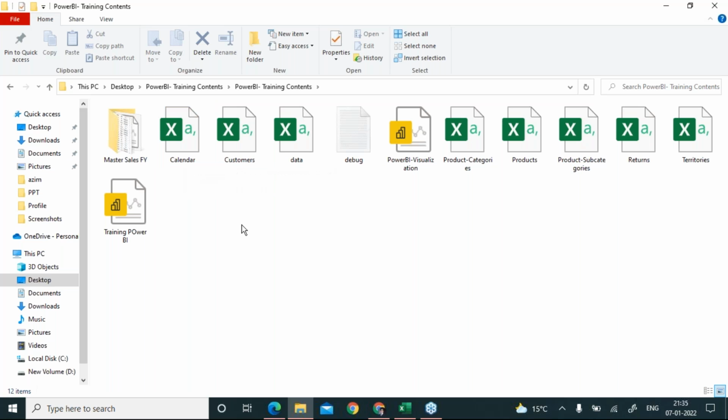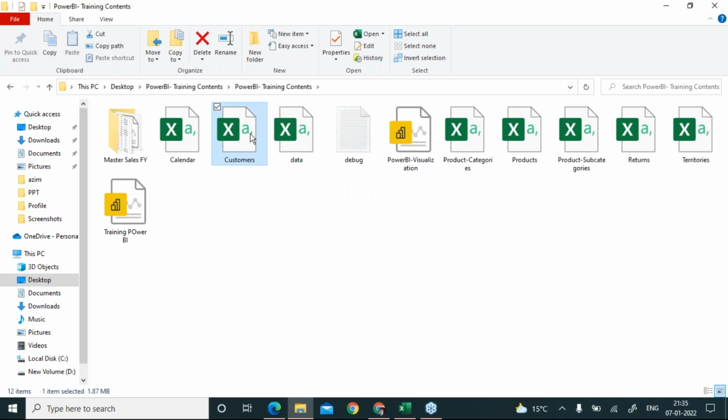Okay, look everybody, these are the CSV files. How can you be sure whether it is a CSV or an Excel file? Always remember, if the Excel file icon comes with this small letter A, that is a comma separated value, the CSV file format.